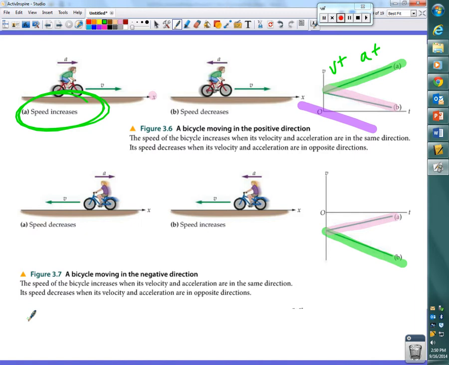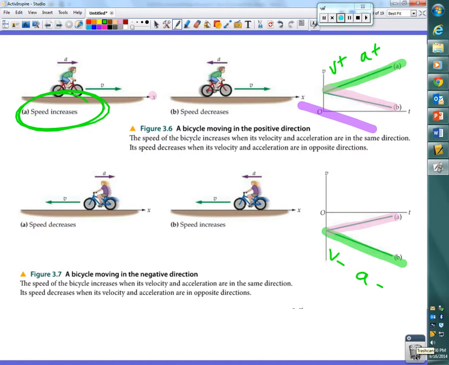Okay? Let's take it down to this green line, down at the bottom. What do we know about the velocities there? What sign do those velocities have? Negative. It's a downward sloping line. Therefore, what kind of a slope does it have? Negative, meaning that the acceleration in this case is negative.